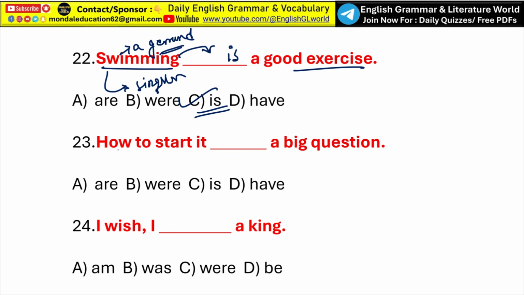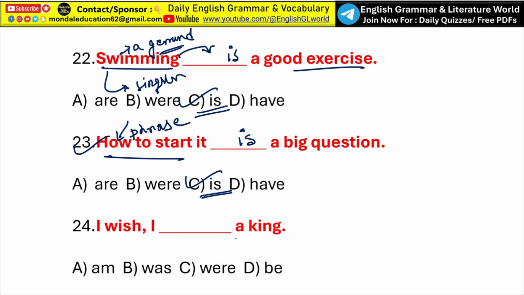Next one is, how to start it dash a big question. Tell me the right answer. So in this sentence the subject is how to start. Now this is not a normal noun, it is an infinitive phrase. An infinitive phrase used as a subject is always treated as singular. So, how to start it is a big question. So, option C is the correct answer.